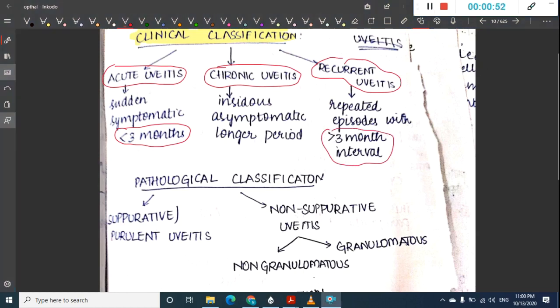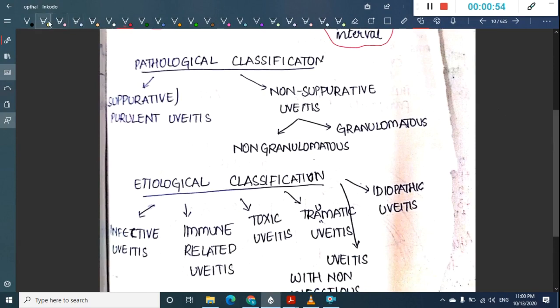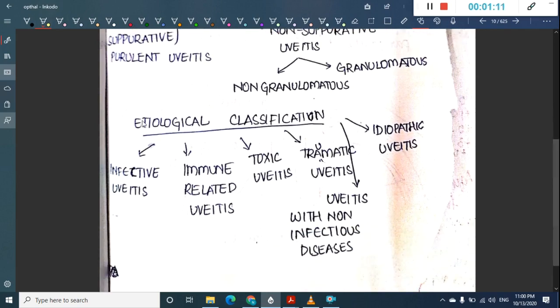Then we have one more classification, which is the pathological classification. Uveitis is divided into two types: suppurative or purulent uveitis, and non-suppurative uveitis, which is again divided into non-granulomatous and granulomatous uveitis. Then we have the etiological classification. Based on etiology, uveitis is divided into infective, immune related, toxic, traumatic, uveitis with non-infectious diseases, and idiopathic uveitis.